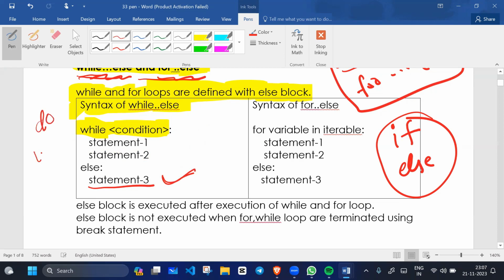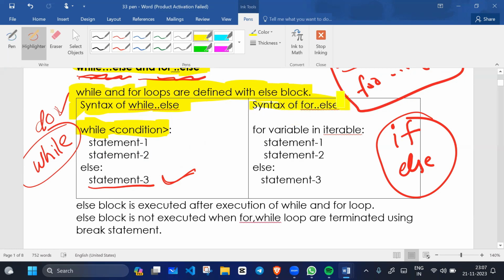In a do while loop, what happened? If the while condition is false, it still executes at least one step, one time. So here also it happens.